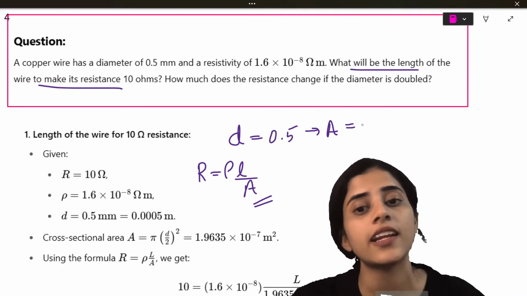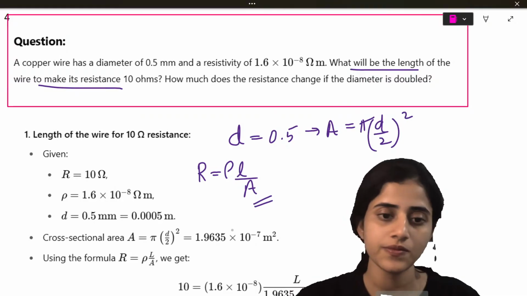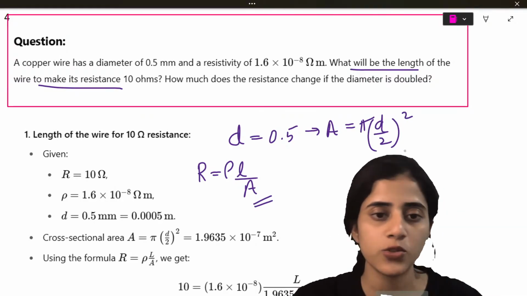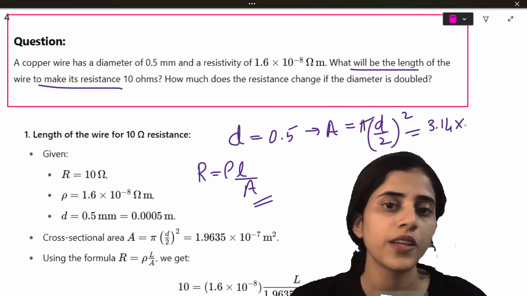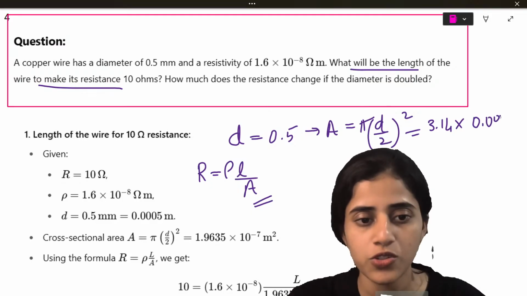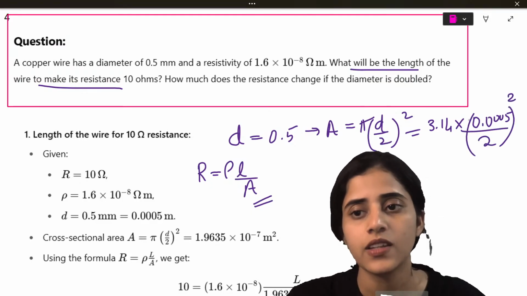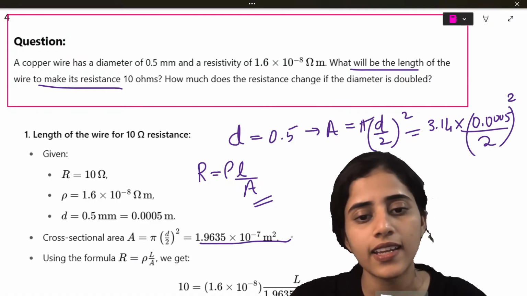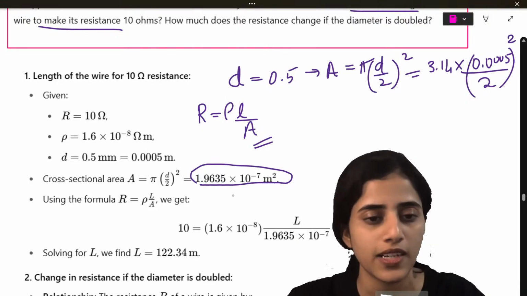I don't have radius, so it would be pi d by 2 whole square. So this will be 3.14 into 0.0005 the whole divided by 2 square. When you do the math, you will get area as 1.9363 into 10 raised to minus 7.